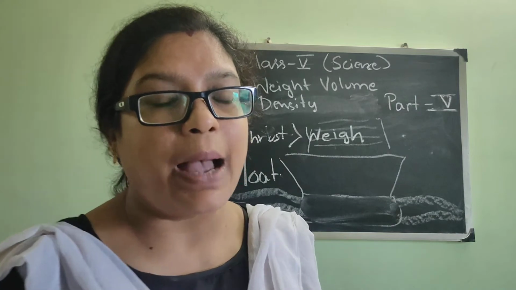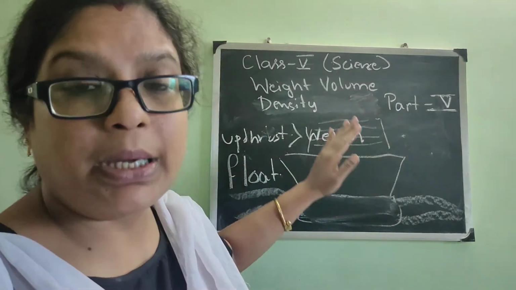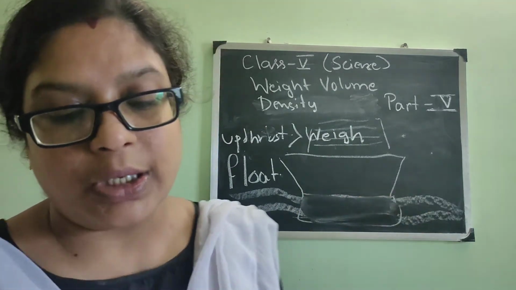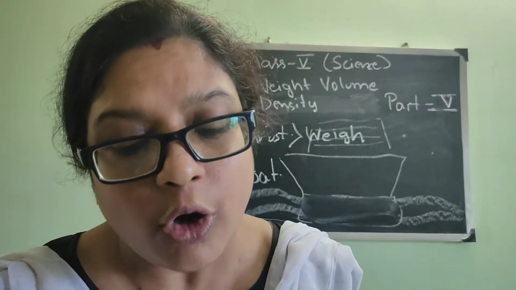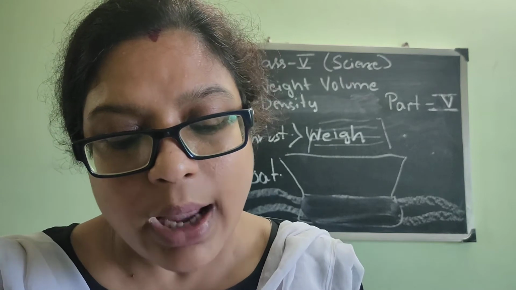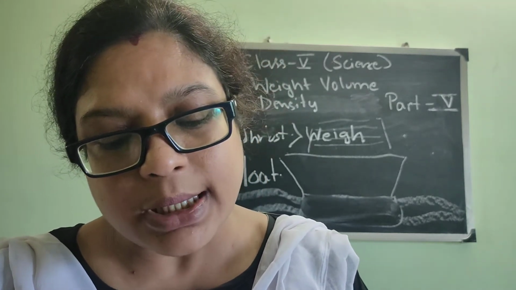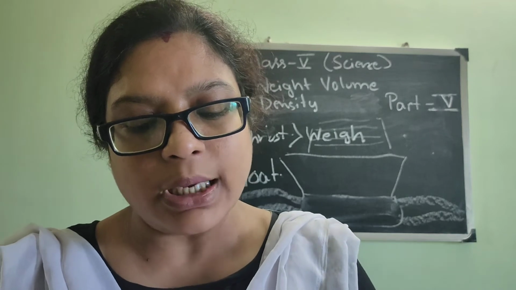So the same thing is happening in the case of a ship. As the weight of the ship is less than the upthrust, the ship is floating. Thus the volume of water displaced is much more than the volume of iron used in the ship. So according to Archimedes' principle, the upthrust is also very high, more than the weight of the ship, as I have told you. Therefore the ship floats in water.